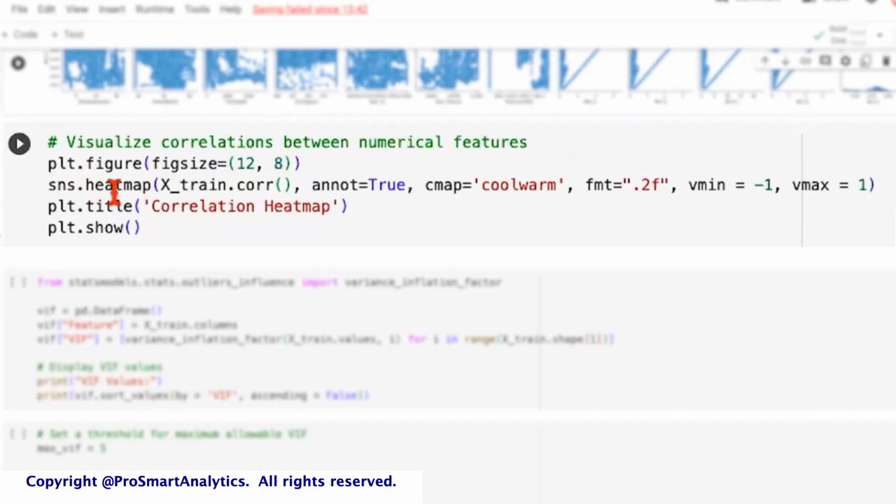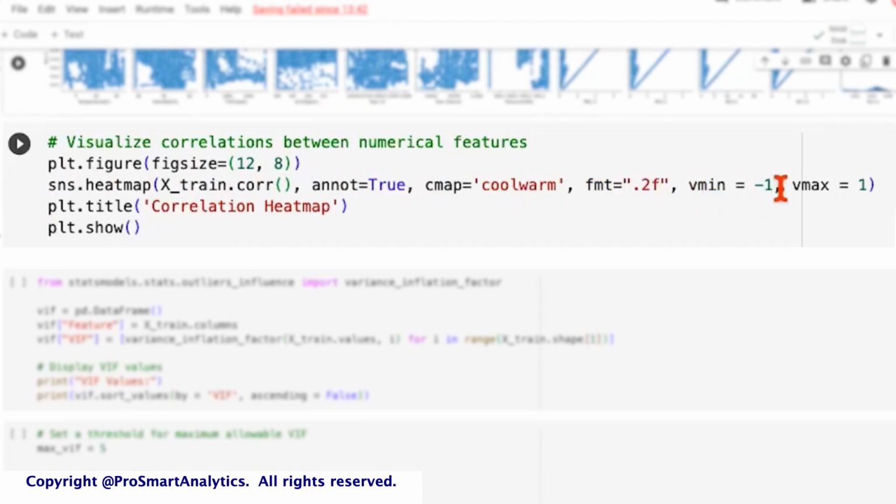So what we are doing is creating a heat map to which we are giving the input as the correlation matrix, the train data correlation matrix. We are doing some customizations, like displaying the values in the correlation matrix. We are choosing a color scheme which is coolwarm, so it's kind of shades of blues and reds. And we are showing all these annotated values in two decimal places.